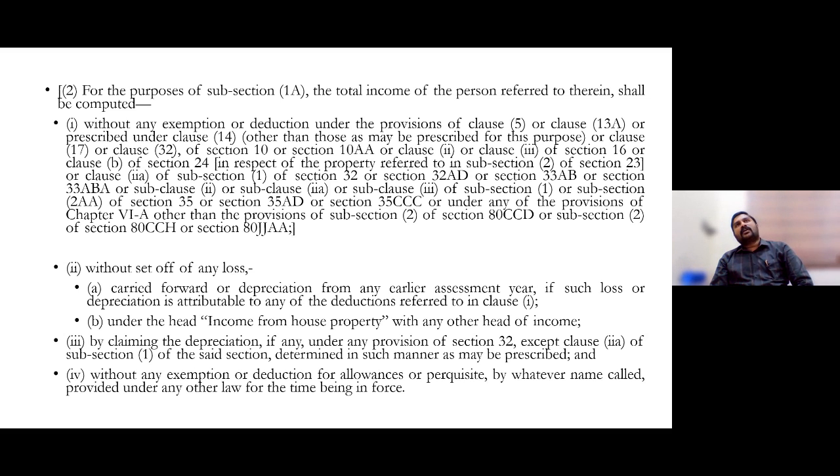Then 10(14)(ii), apart from this 10(14)(i), on the basis of actual utilization, there are specific exemptions in the form of children hostel allowance, children education allowance, transport allowances, etc.